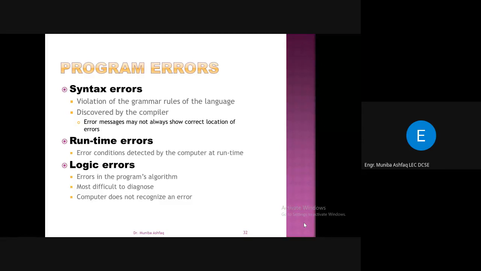So the solution is that you have to look into your code and into every instruction, what the outputs of these instructions are, and how they are going to produce the effective outputs. So for logical errors, you are the person who is going to remove them. And sometimes you might not even be able to detect that your program has logical errors.